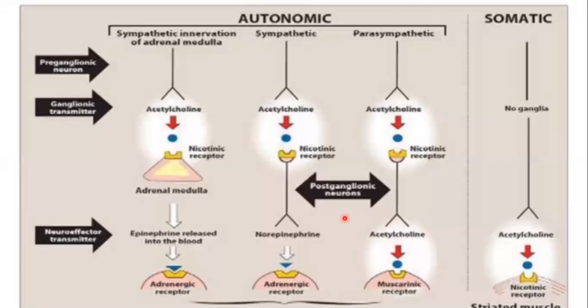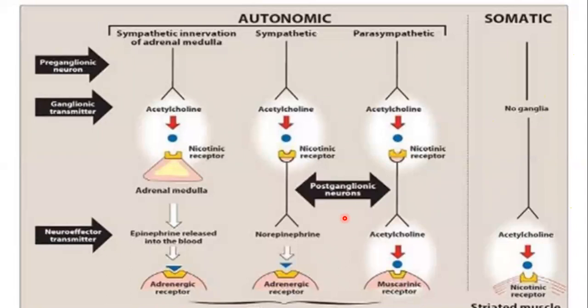And we have 5 different types of muscarinic receptor from M1 to M5. The M1, M3, and M5 are the excitatory muscarinic receptors, and the M2 and M4 are the inhibitory muscarinic receptors.